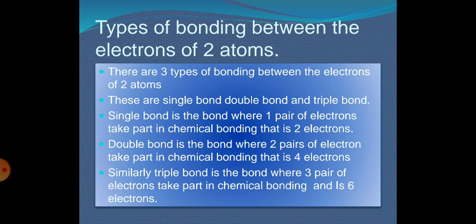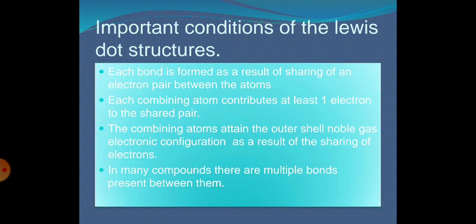This is a very important point that you should keep in mind. Similarly, a triple bond is where 3 pairs of electrons take part in chemical bonding, that is 6 electrons, a set of 6 electrons. We call it a triple bond.